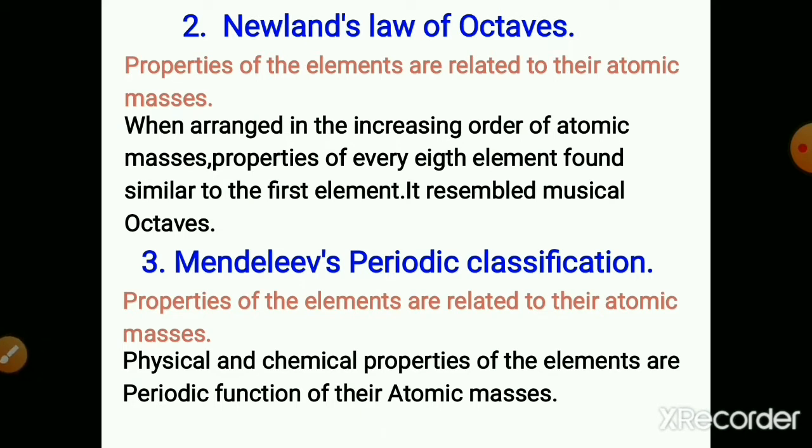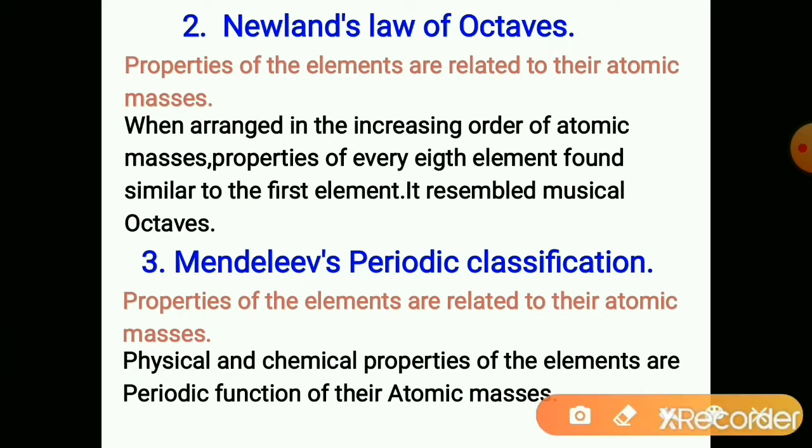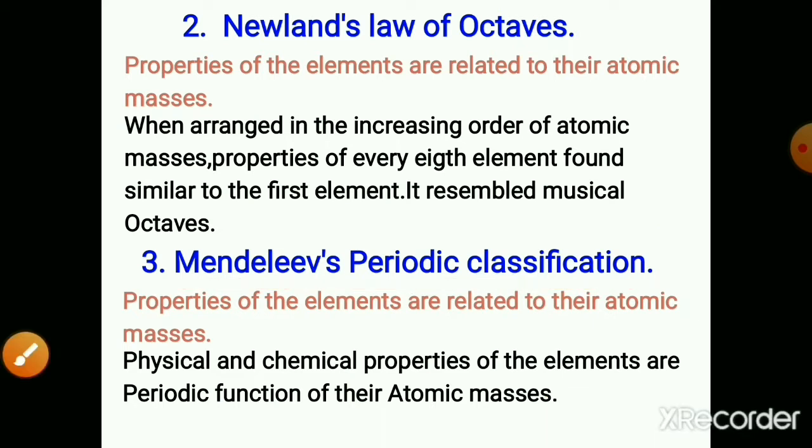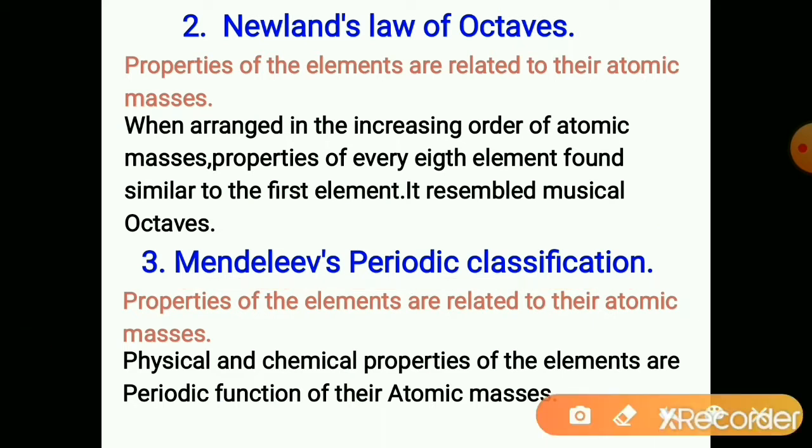But he could arrange only the elements known at that time. 63 elements were known at that time. At the time of Mendeleev's periodic classification, 63 elements were known. But there are many demerits of Mendeleev's periodic classification.